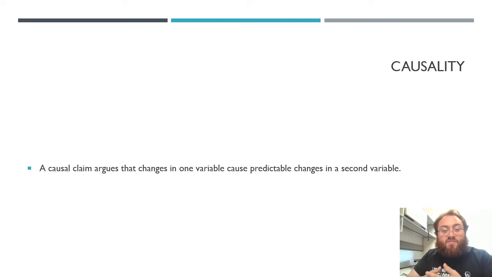Causality is when we have determined a relationship between two variables and we have a degree of certainty that one variable is related to another variable. A few causal claims that I've seen in the media recently: violent video games cause more violent behavior. A black hole devouring a neutron star caused ripples in space and time. And glaciers in Greenland are melting at an unprecedented rate and will cause an increase in global sea levels if the melting continues. These are all causal claims that have been made in the media recently.